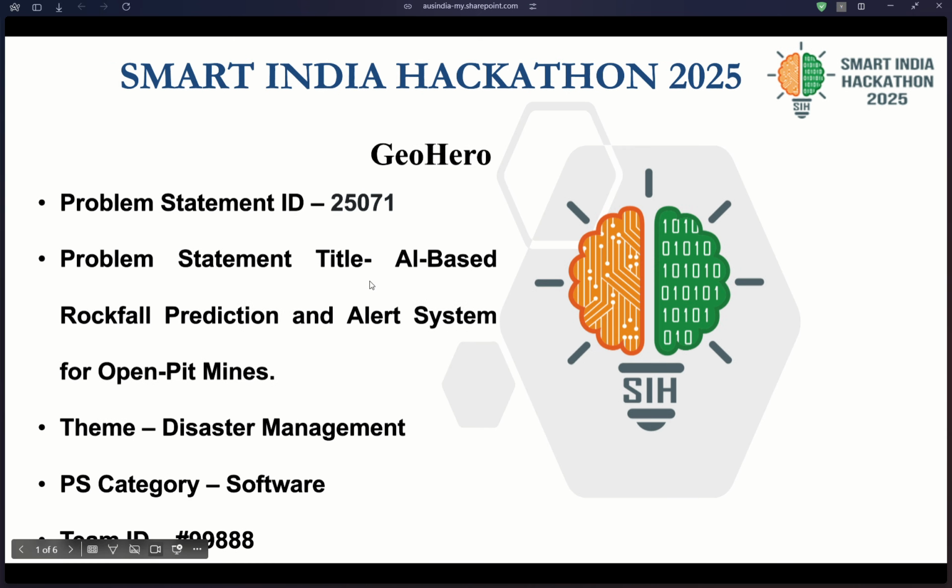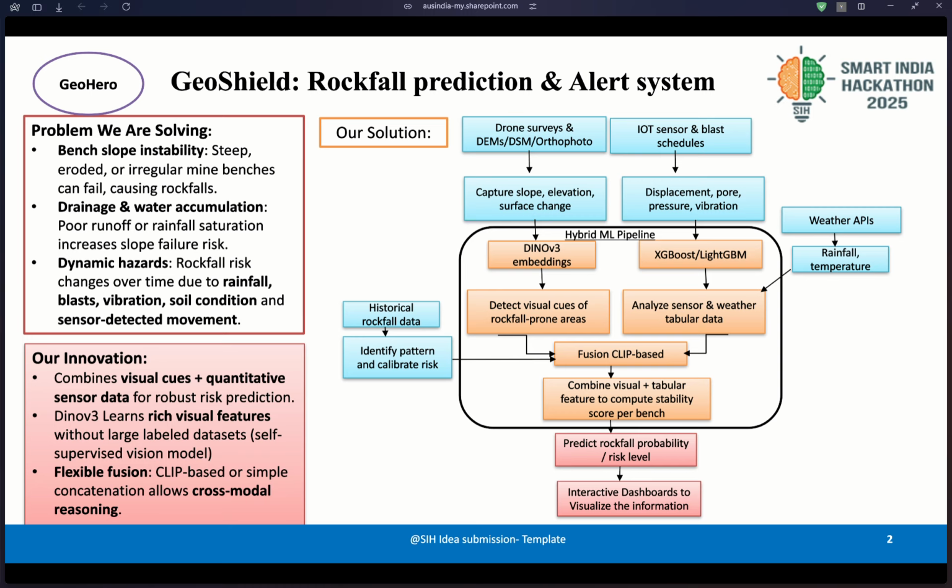Before diving into how we can prevent it, we have to understand what the problem actually is, what we have to solve to predict rockfall. As an ML engineer, we should have a clear understanding of the problem statement. This is the problem we have to solve: bench top instability.